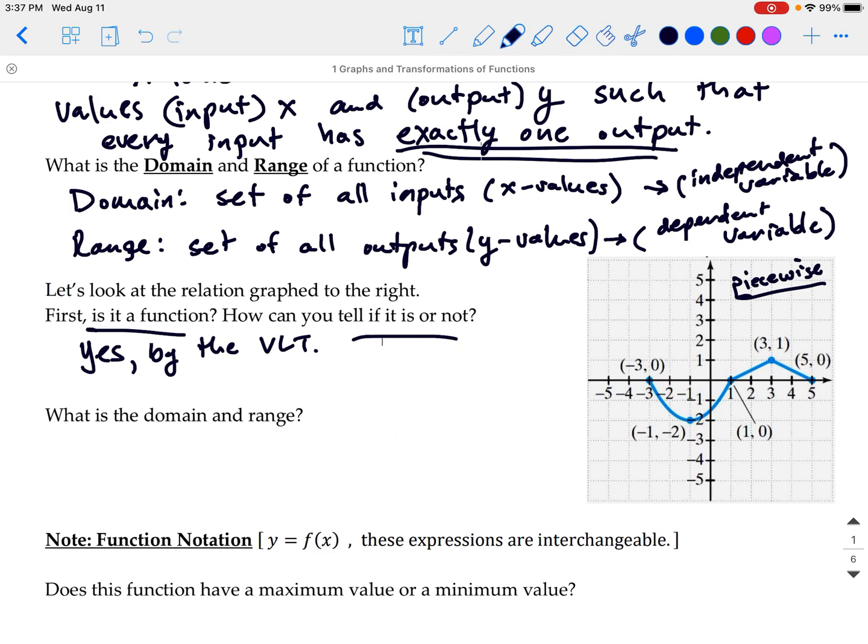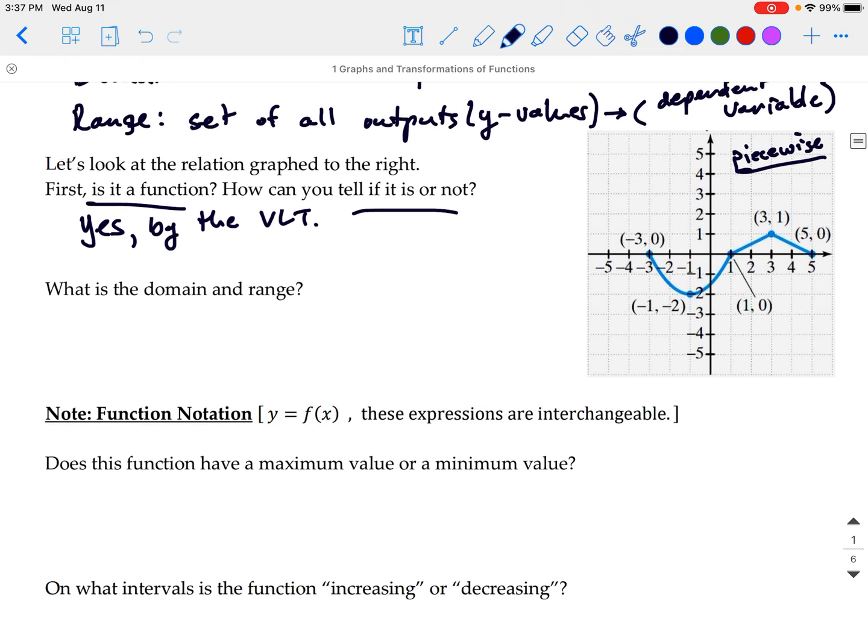All right, so what is the domain and range of our given function? So this is going to kind of get to what sort of notation we are going to use. I'm not too picky about the type of notation. There's lots of different notation you can use. Inequality notation is probably the one that you've seen the most, but there's also something called interval notation, so you can use either one. So if we're looking at our function on the left, we can see that our smallest x value is -3, our greatest x value is 5, and the function is continuous. It is connected completely through. Doesn't have any breaks or jumps or values that are missing in between.